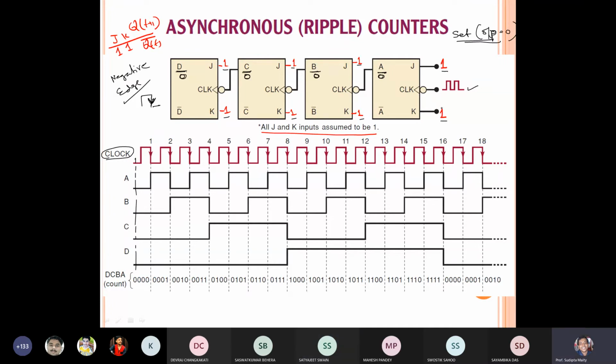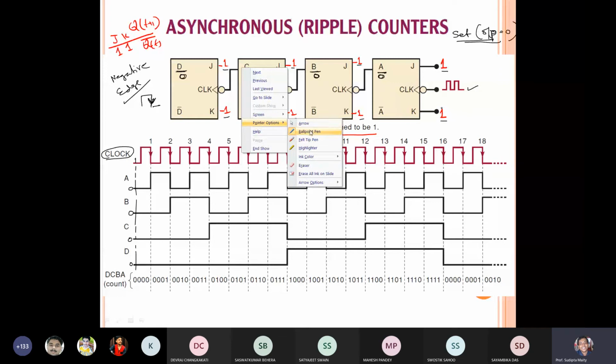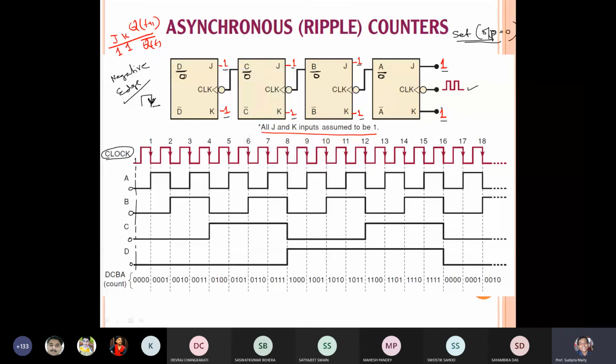Okay, now it is our assumption. So that's why A is 0 before starting the counter. Now see, A is 0, B is 0, C is 0, D is 0. Agree? Now you focus on the first A output, then the rest of the output will be very easy.